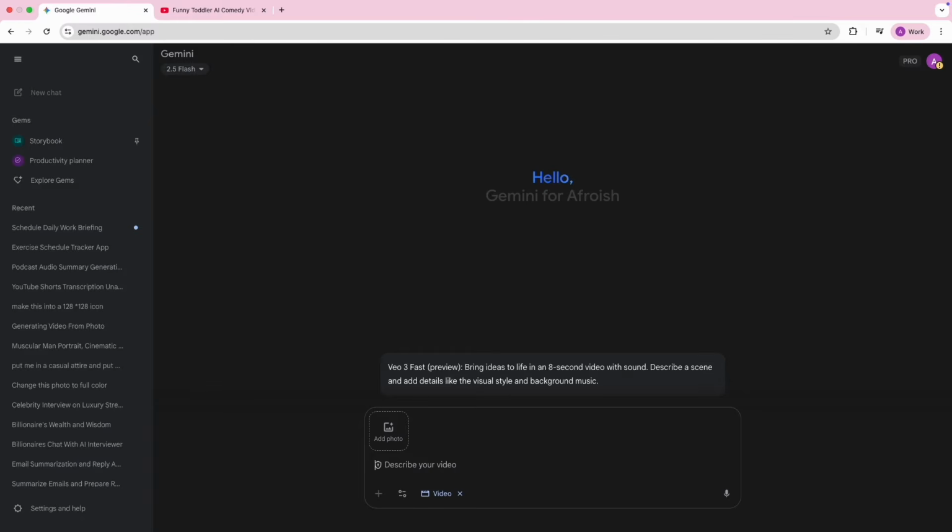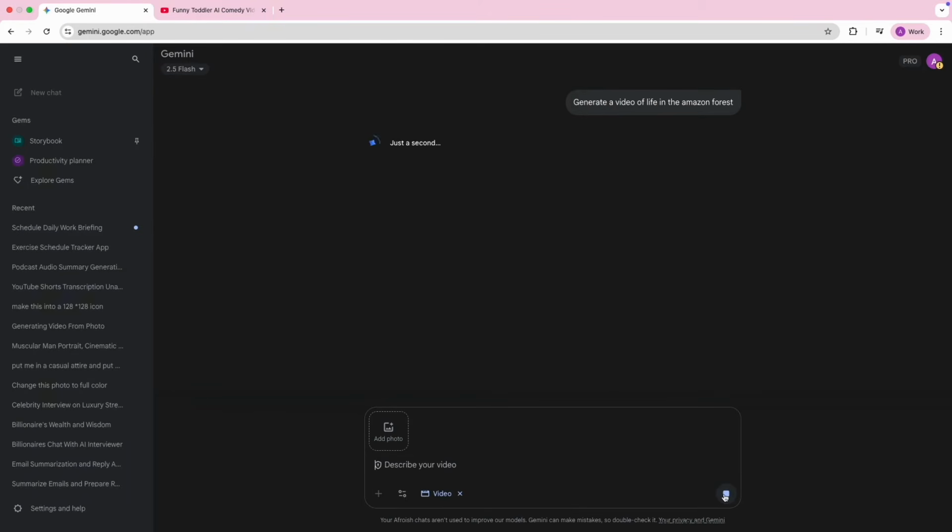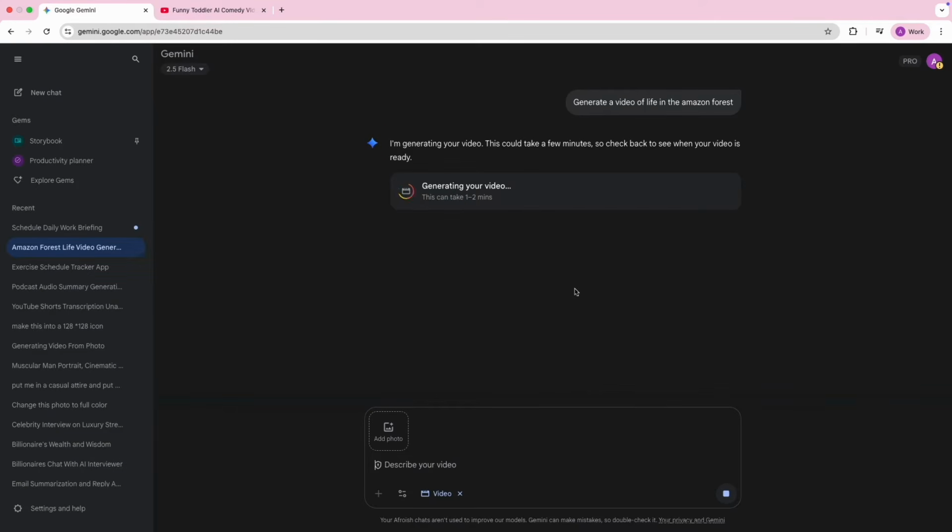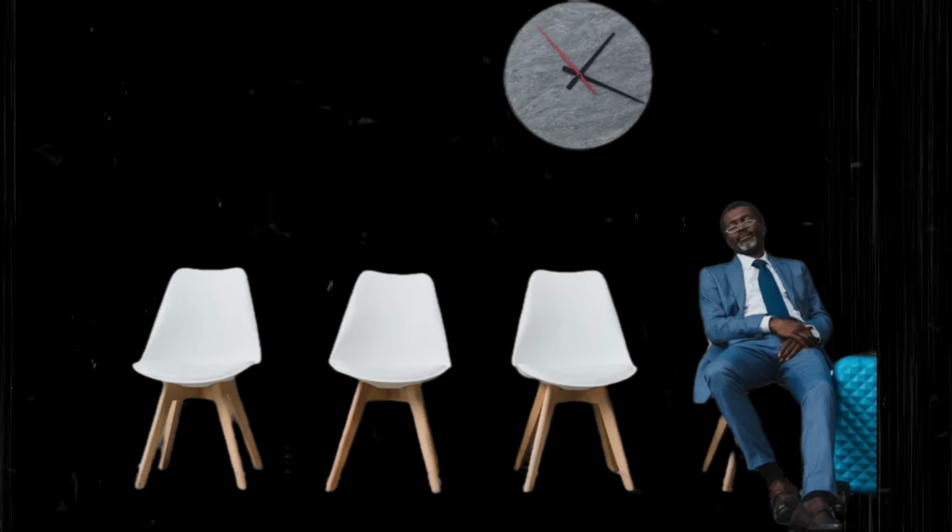I just have this exact prompt, which I'm going to use to generate the video. So I'm just going to say, generate a video of life in the Amazon forest. Very simple. And let's see what Veo 3 can do. I do notice that when I'm trying to generate videos in Google Gemini, sometimes it's quite slow. It says it can take 1 to 2 minutes, but realistically, sometimes it takes more than that. So we'll probably be waiting around for a while.